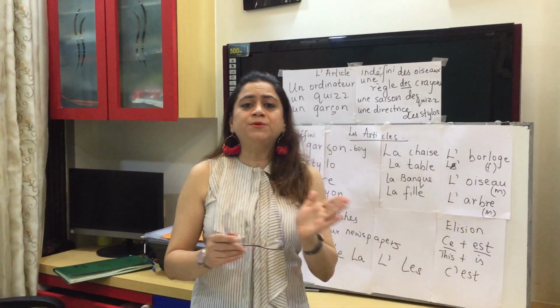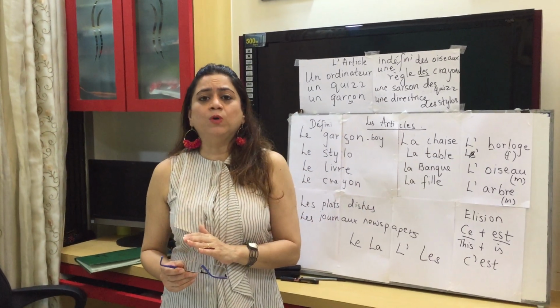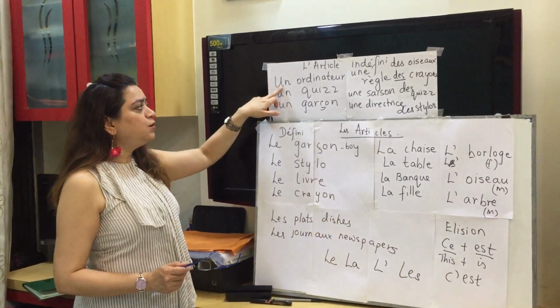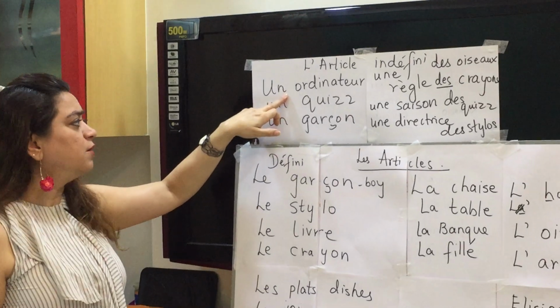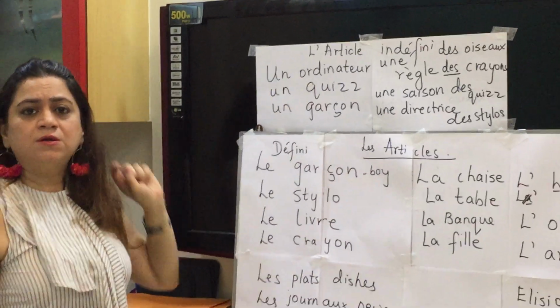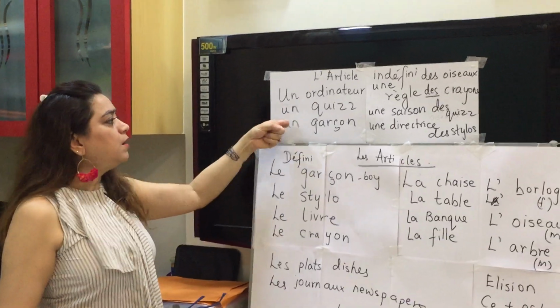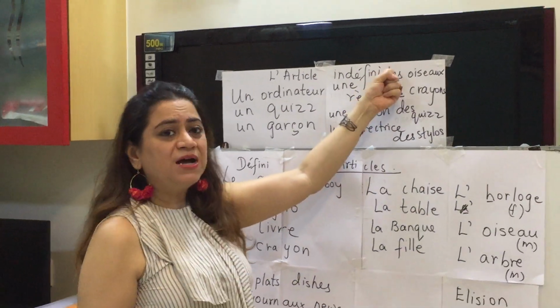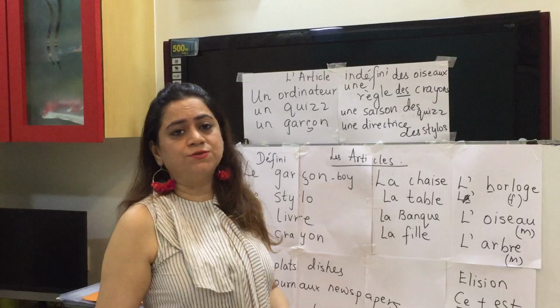But if the word happens to be followed by a vowel, then the last letter would be pronounced. So note the difference. Un ordinateur, N is pronounced. Un quiz, that is un. Un garçon. Des crayons, but des oiseaux.